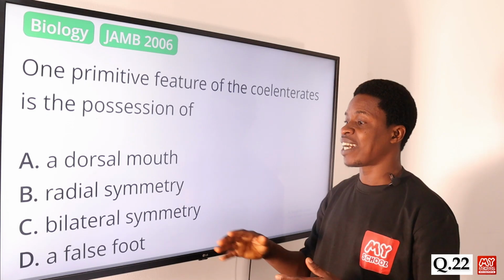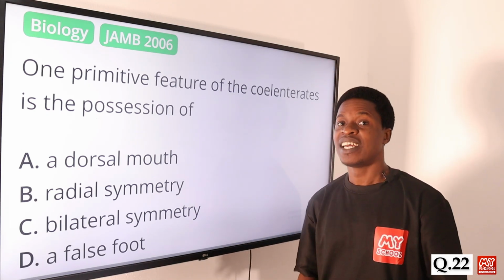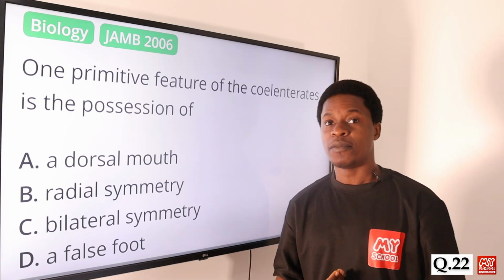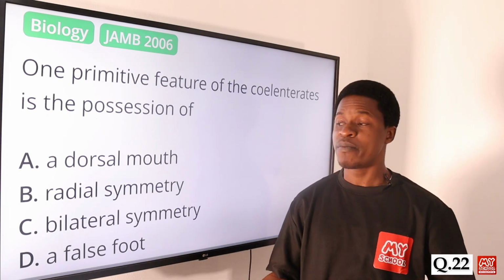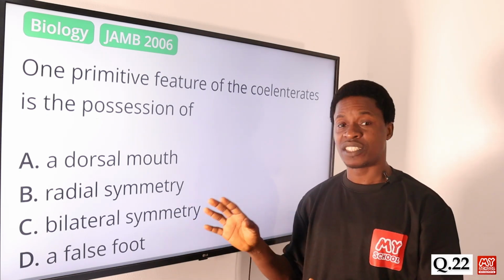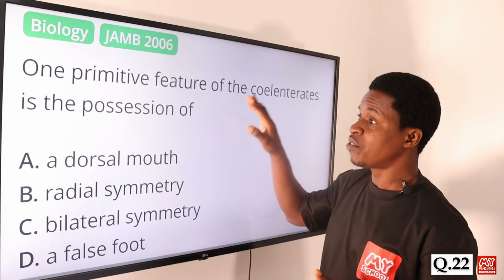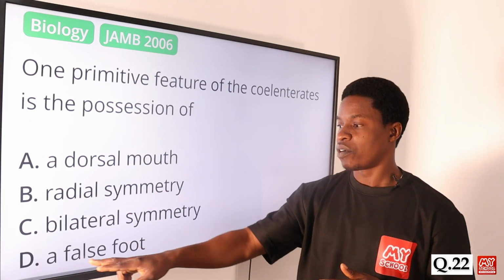We talk about bilateral symmetry. Bilateral symmetry is for more advanced organisms, like human beings. You can split the organism into right and left. So humans have bilateral symmetry; we have the right and the left part. The coelenterates do not possess that, rather they possess radial symmetry.